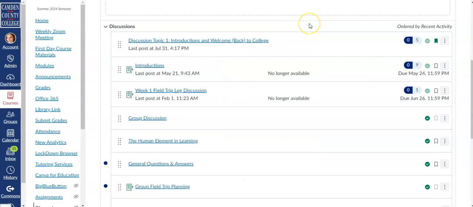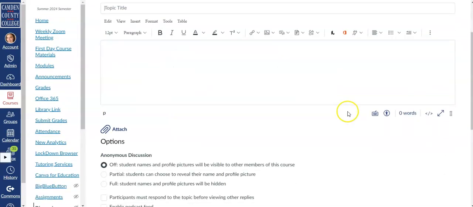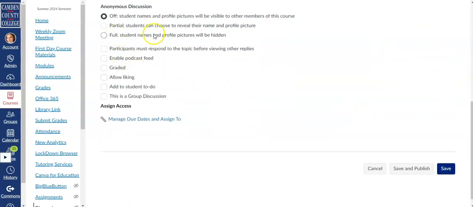The first big change that has already been rolled out is a Discussions redesign. This went into effect on July 20th, 2024. One new feature of the redesign is the ability to make discussions anonymous in the settings.